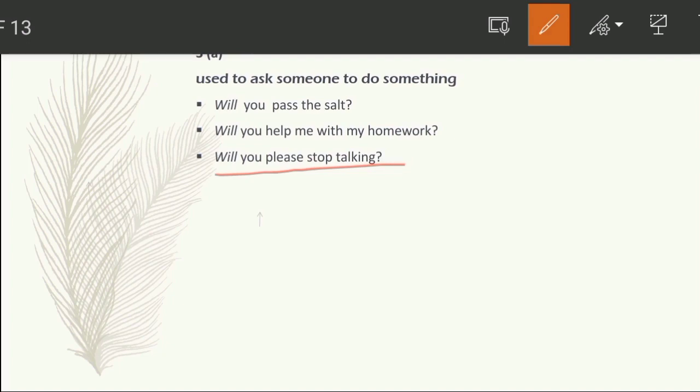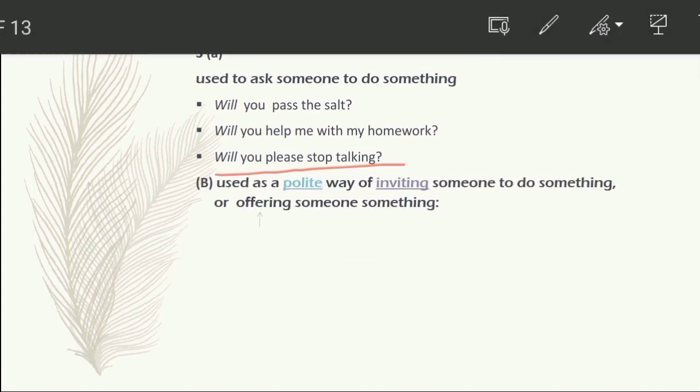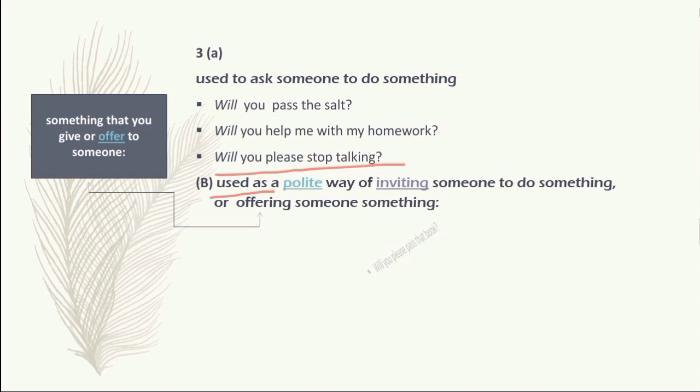Okay, this can be a noisy place that causes disturbance, so therefore you are saying please stop talking now. Okay, so 3b is the second example, which is related to the third main meaning. So let's see.